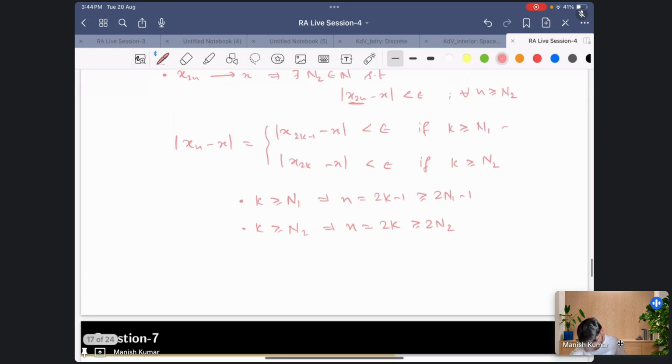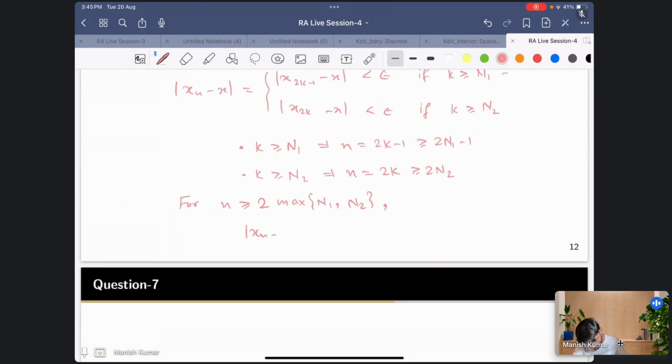So take n greater than or equal to the maximum of 2n1 and 2n2, and what you have is |x_n - x| is always going to be less than epsilon.